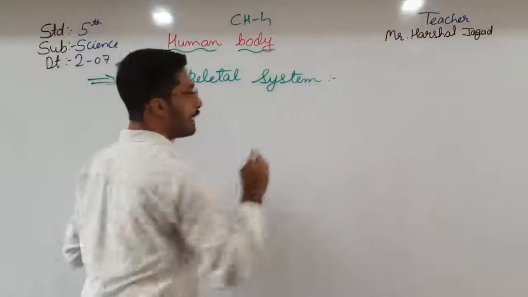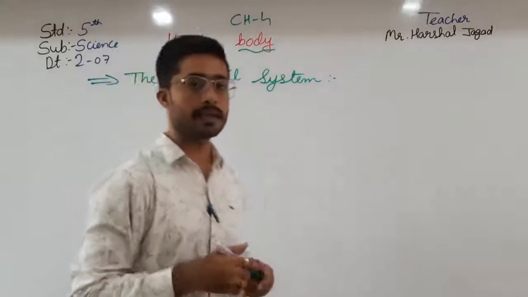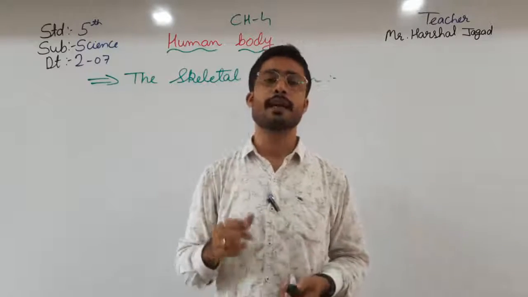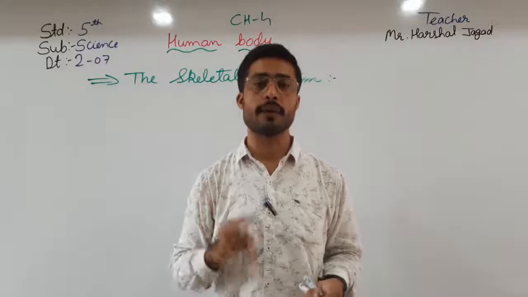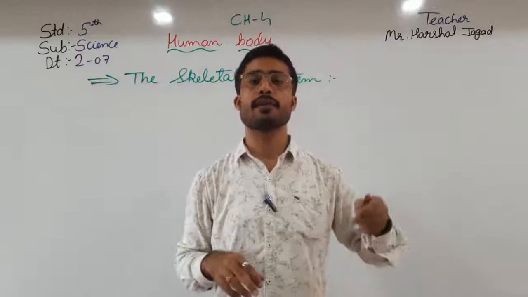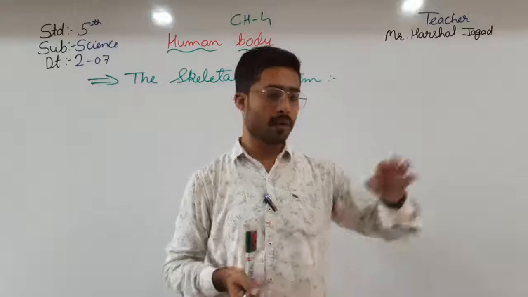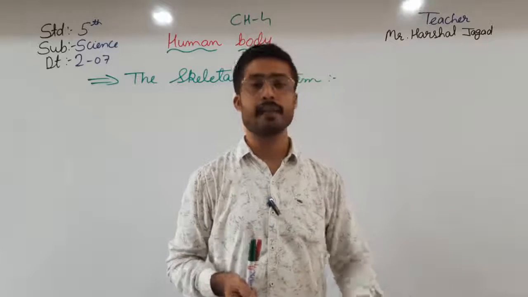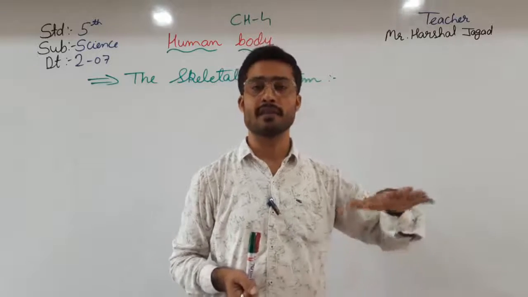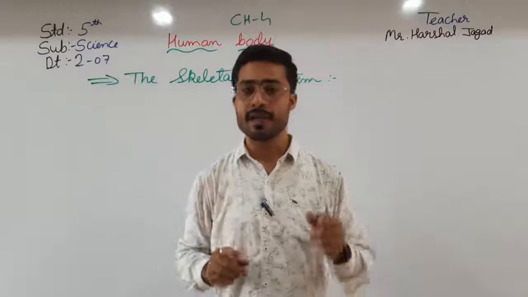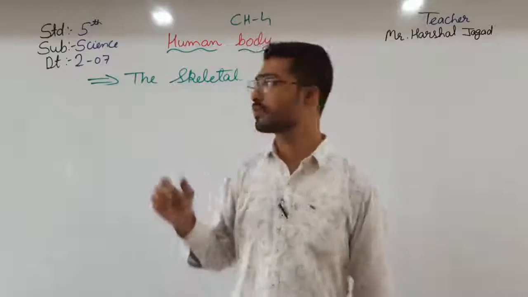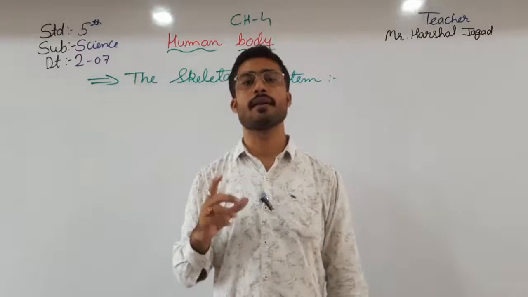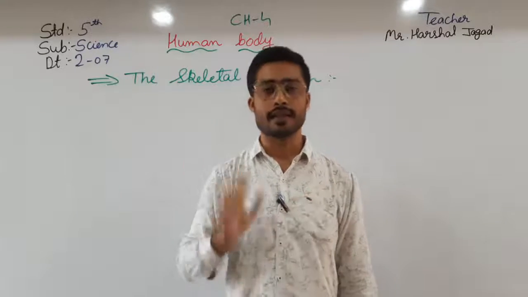In the previous video we have seen that if there is no skeletal system, then we can't stand, we can't walk, we can't sit. We would just be like a limp cloth, which you put down and it just falls to the bottom, like a shapeless structure. If there is no skeletal system inside our body, then our structure will not be there.